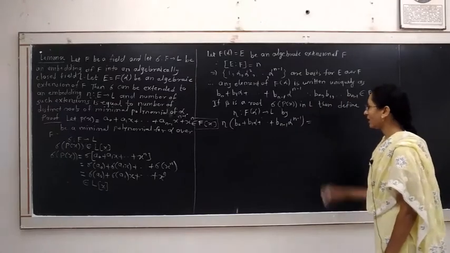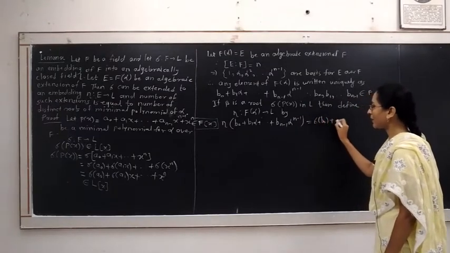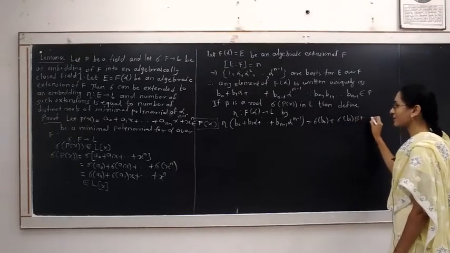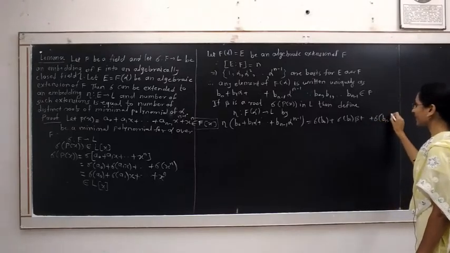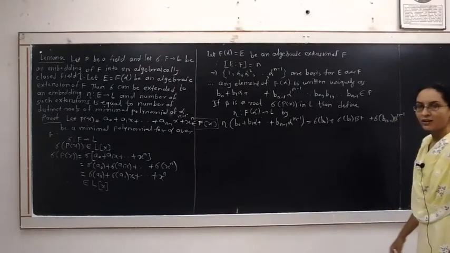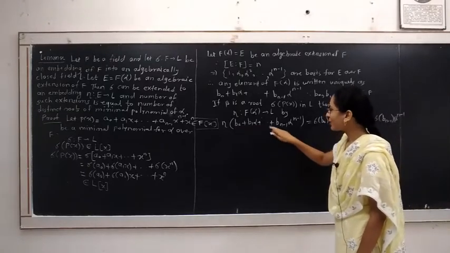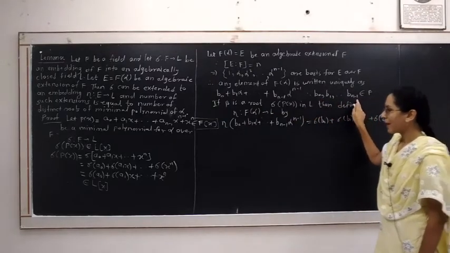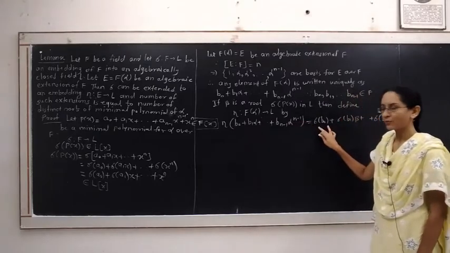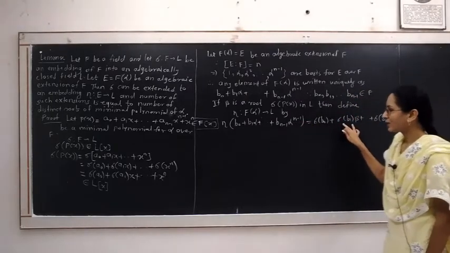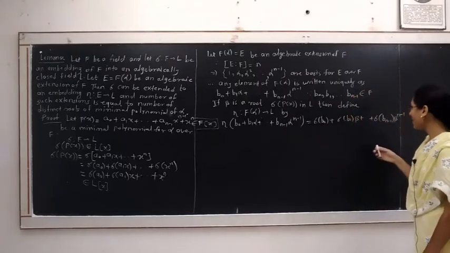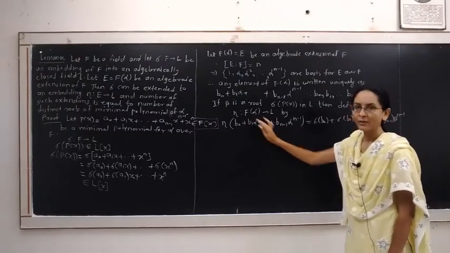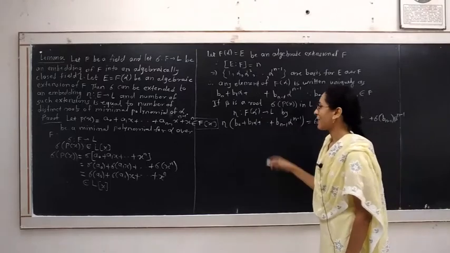It is defined by sigma of b0 plus sigma of b1 into beta plus up to sigma of bn minus 1 into beta raised to n minus 1, where all the elements of the field F, namely b0, b1 up to bn minus 1, are mapped by eta to sigma of b0, sigma of b1, up to sigma of bn minus 1, and the element of the field F of alpha, say alpha, and its powers are mapped like this.